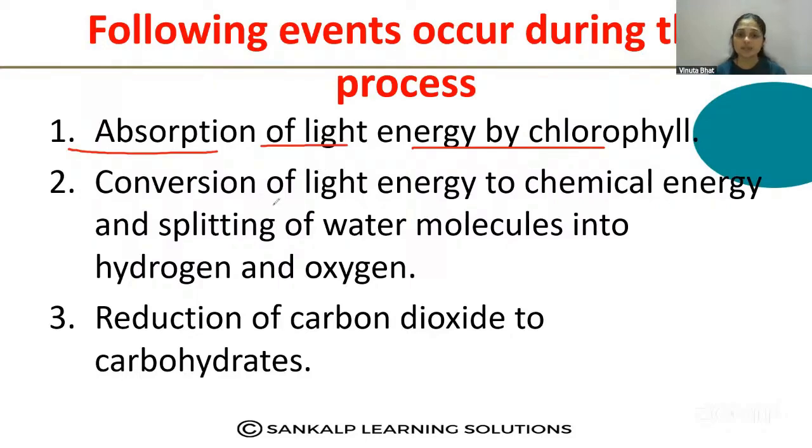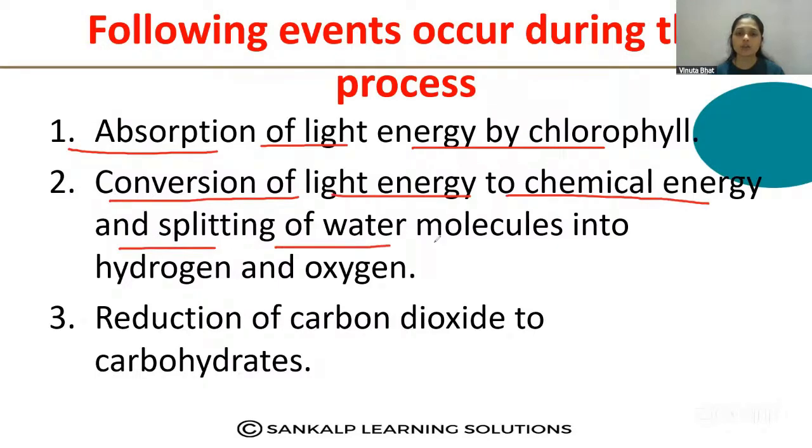You know that chlorophyll is present in the leaves of the plants, and this chlorophyll is able to absorb the sunlight.